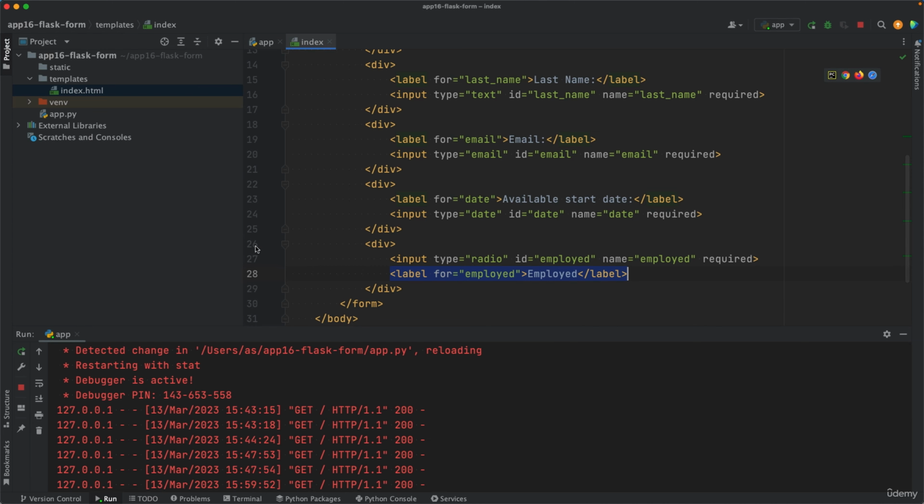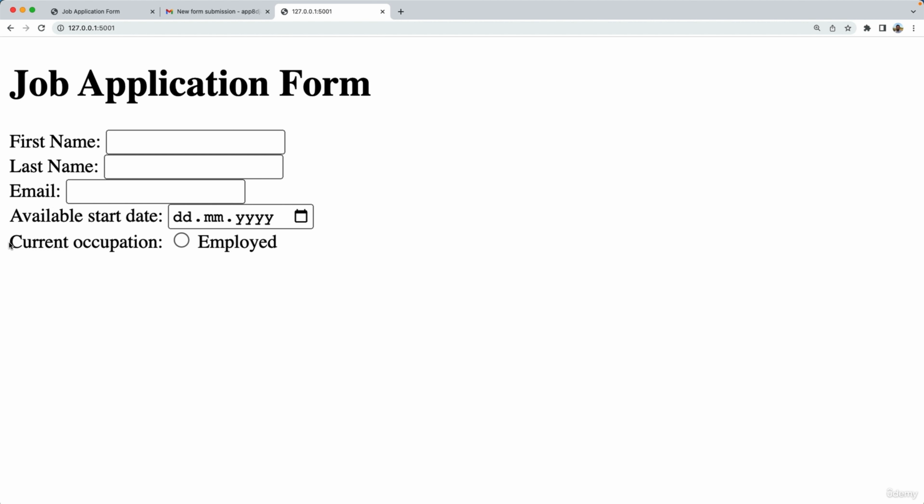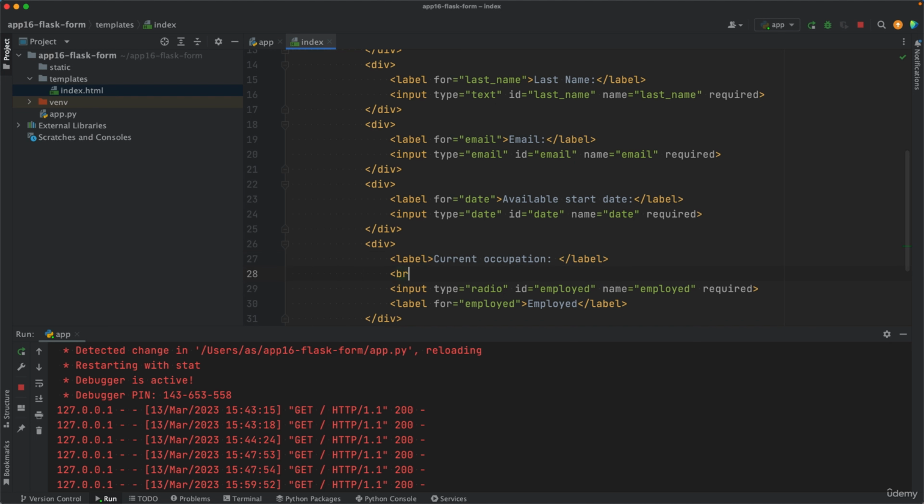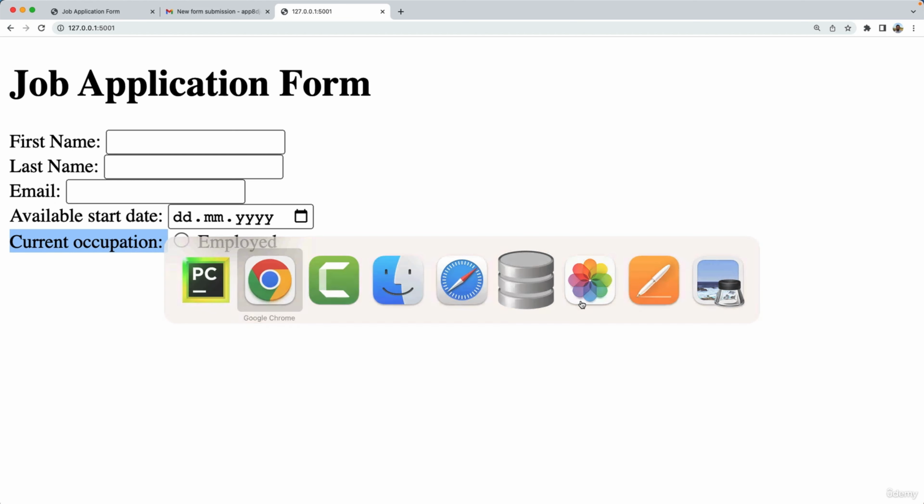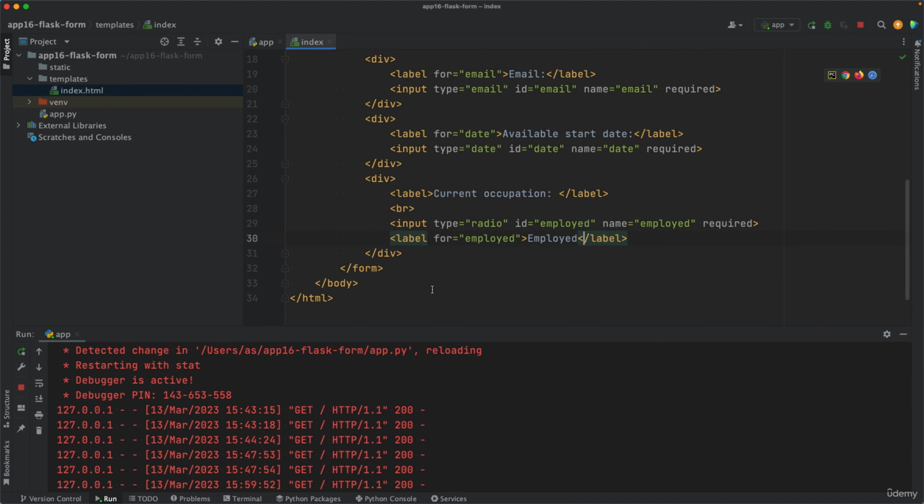Let's add another one. And before we do that, we also need a label for the group of buttons. So label, and let's say current occupation, right? And this will look like this. So current occupation. We need a break line. To create a break line, we need the BR tag. So the current occupation label, a break line, the widget, and the label of the widget. So this will look like this now. Current occupation, employed, and let's add another one.